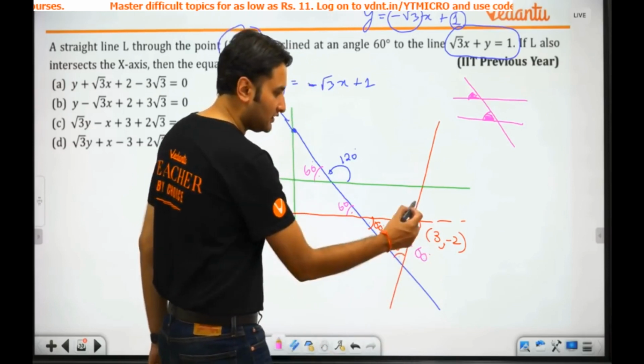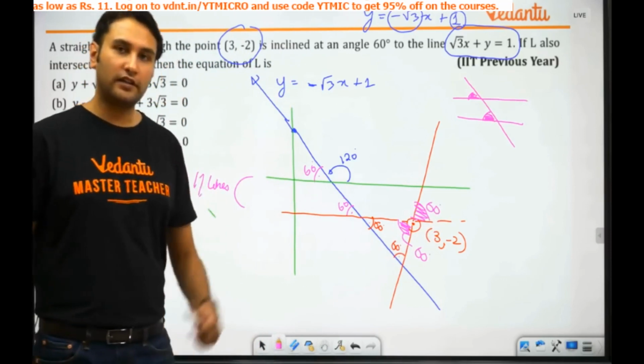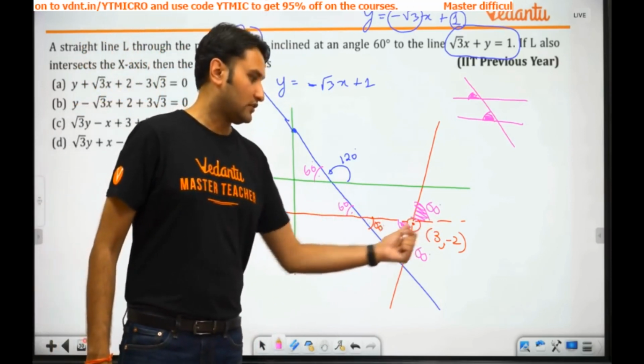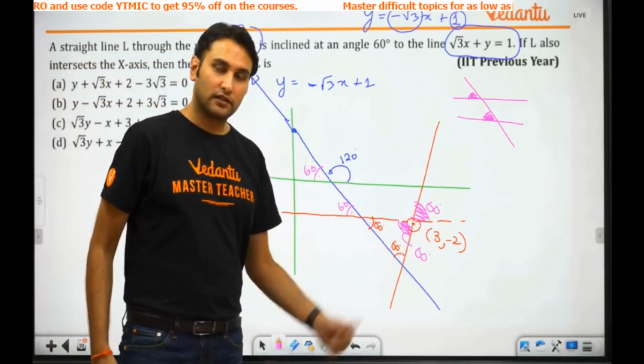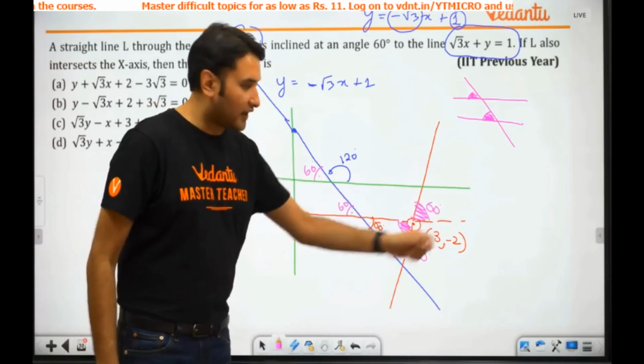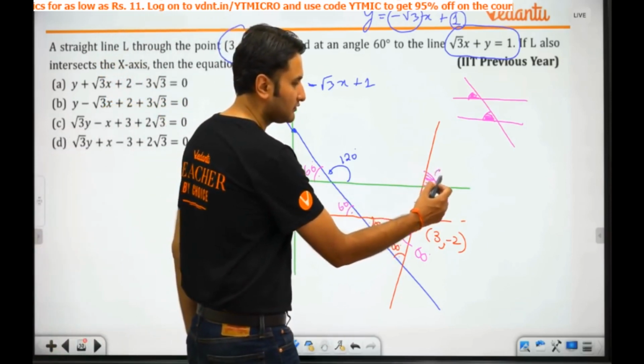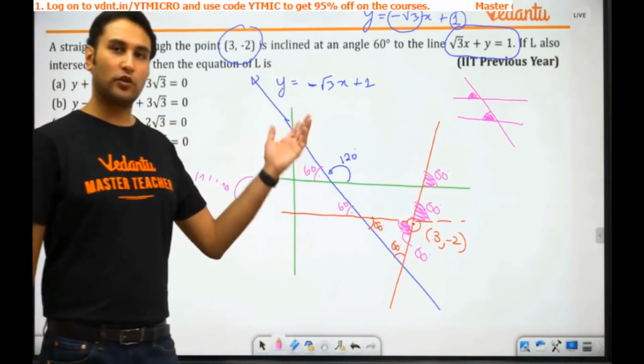If this is 60, then this angle is what? 60, vertically opposite angles, right? Now 60, but green and red lines are parallel. So this angle will also be how much? 60. The problem is done.